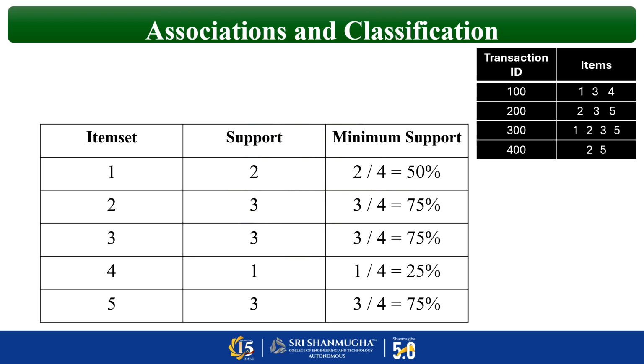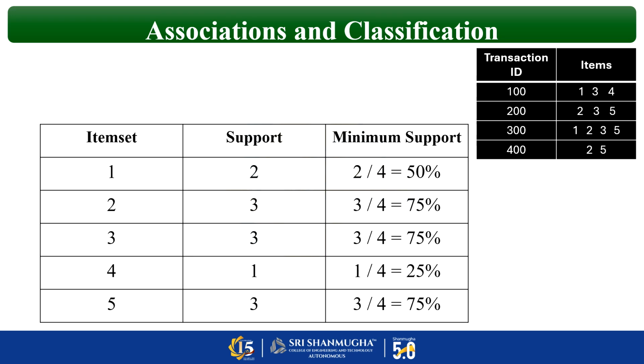So by referring to the table, now we have to calculate the number of times each item has appeared. How many times has 2 appeared? It is 3. How many times has 3 appeared? 3 times. 4, only once. That is, in the first row alone we have 4, not in the second, third or fourth row. Then 5, we have 3 times.